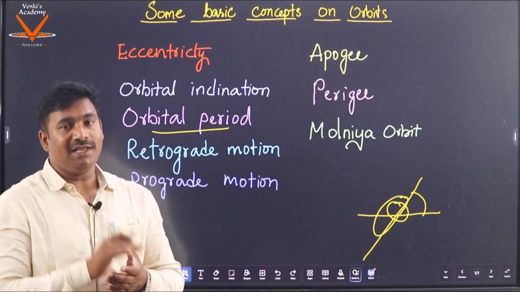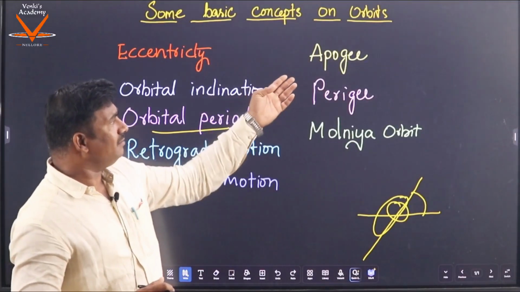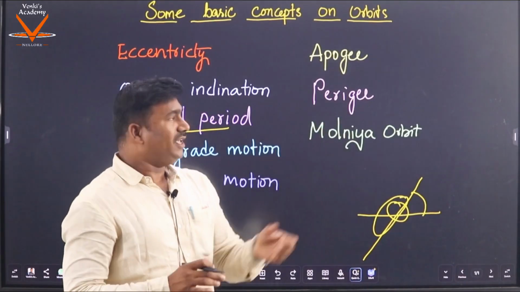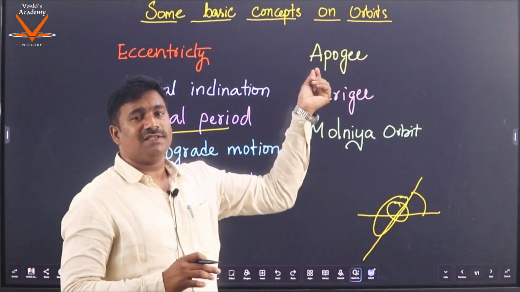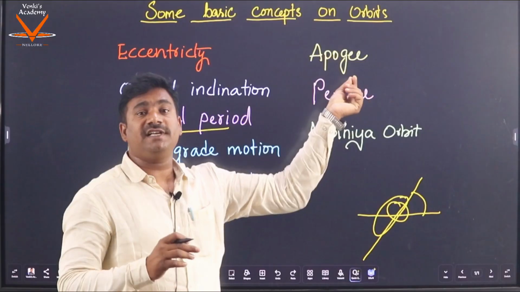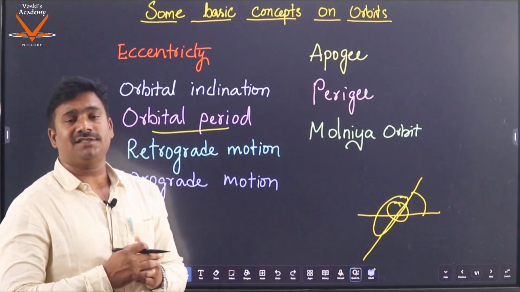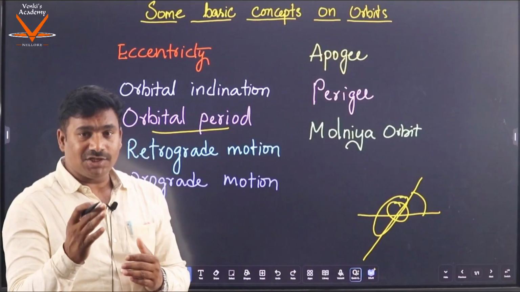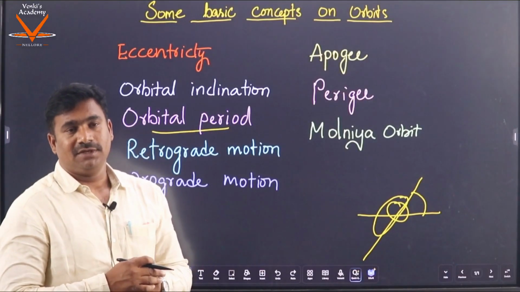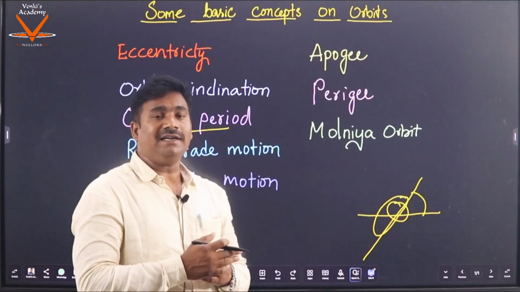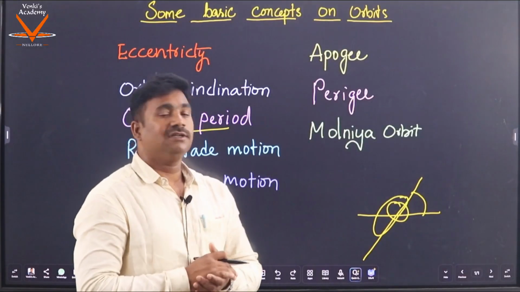And here come apogee and perigee. Here G represents Gee, that is, Earth. Apogee is the farthest distance from a satellite to the Earth, and perigee is the shortest distance between the satellite and the Earth.